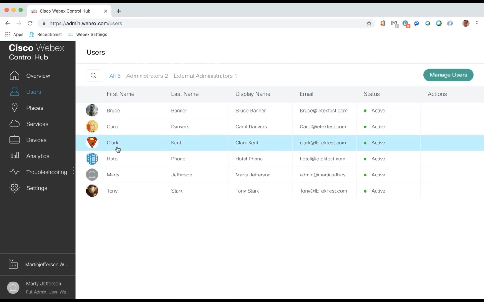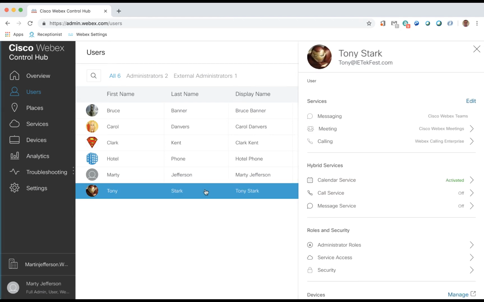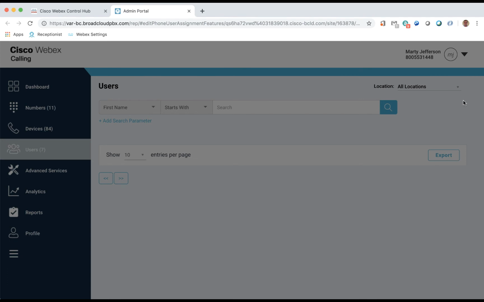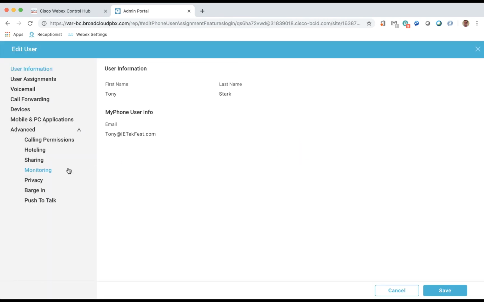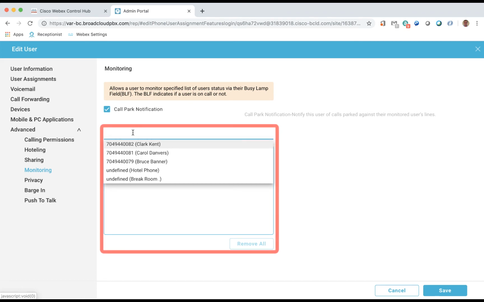Next, we will click the Webex Calling Enterprise link in the right panel flyout, then click the Edit link. This will launch a new browser tab and connect us to the Cisco Admin Portal. The Admin Portal will present us with the End User Configuration page. In the End User Configuration page, we will click on the Monitoring link under Advanced. In this section, we can set up the monitoring features and choose which user's lines the configured user can monitor.